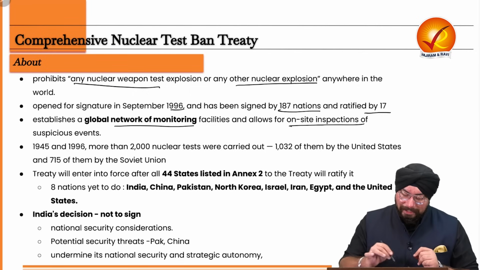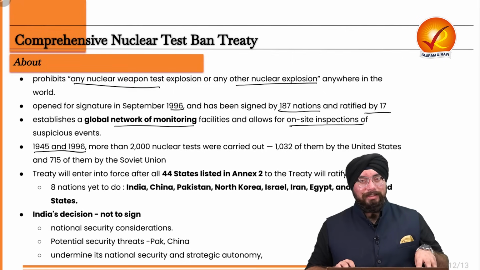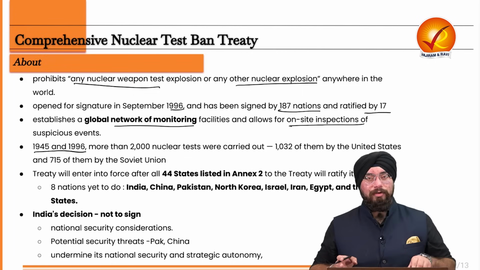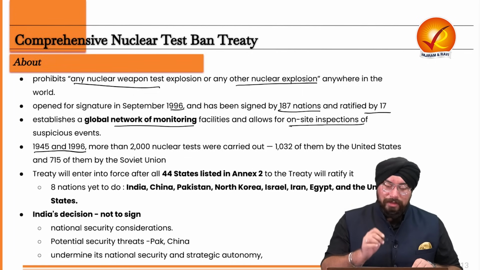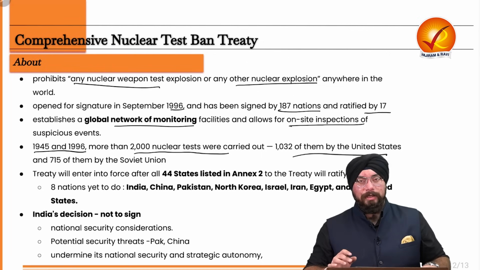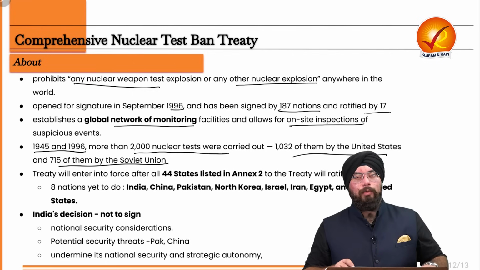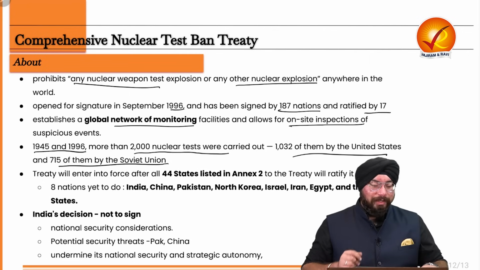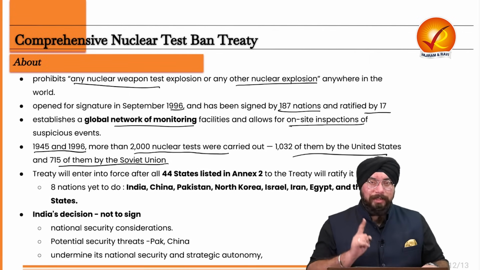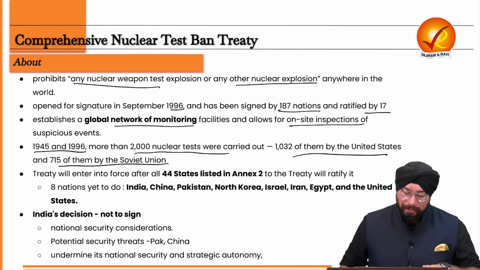Now, between 1945 and 1996, because this fact is very important for us to understand why this CTBT came into being. From the year 1945 to 1996, there were more than 2000 nuclear tests in the world. Close to 1000 of them were done by the US and 715 of them were done by the Soviet Union. So during this duration of 50 years, we saw close to 2000 nuclear tests being conducted, which was a very, very bad signal for world peace and security.